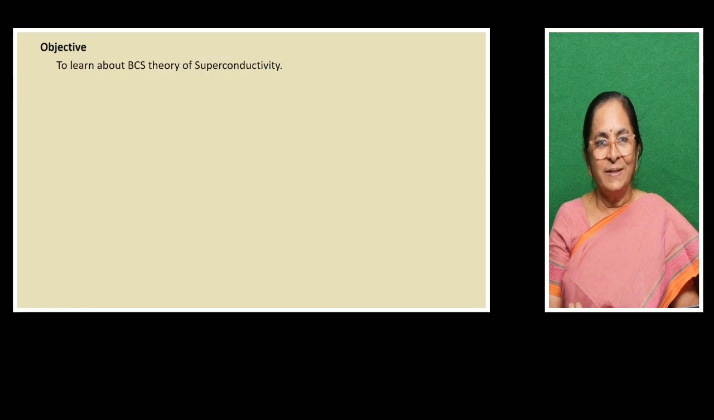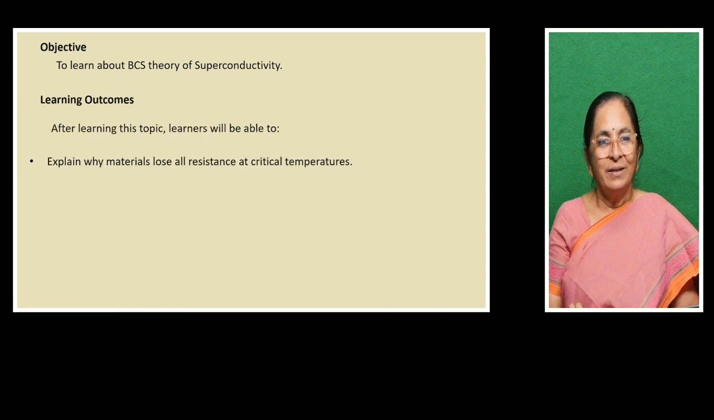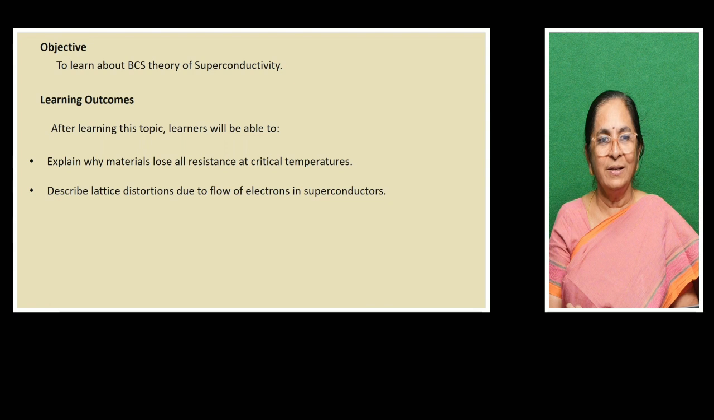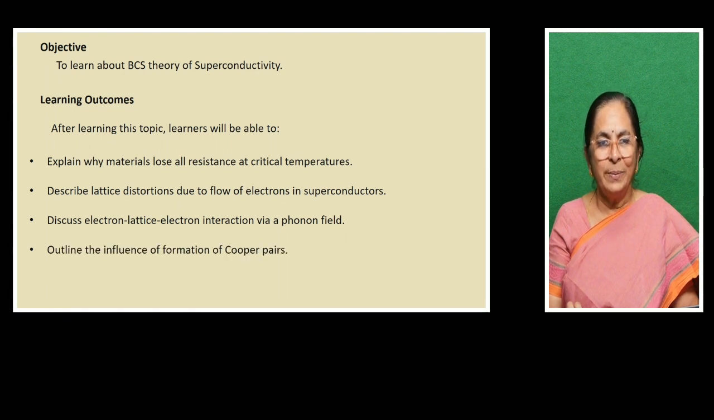The objective of today's talk is that students will be able to learn about BCS theory of superconductivity. The outcomes will be that you will be able to explain why materials lose their resistivity when they are cooled below the critical temperature, or when they become superconductors. You will be able to describe lattice distortions due to flow of electrons in superconductors, discuss electron-lattice-electron interaction via the phonon field, and outline the influence of the formation of Cooper pairs in superconductors.